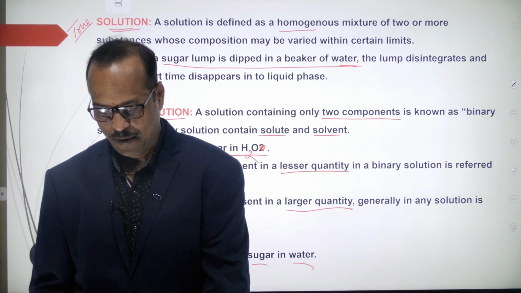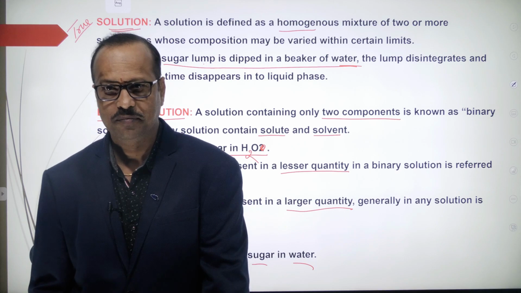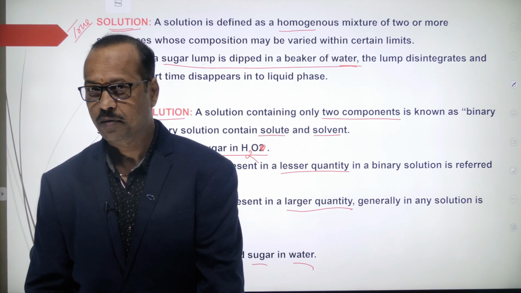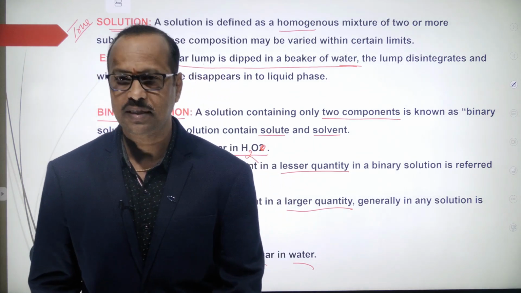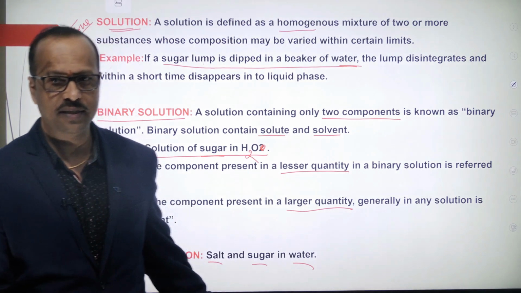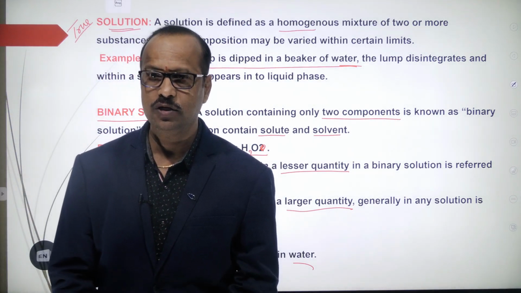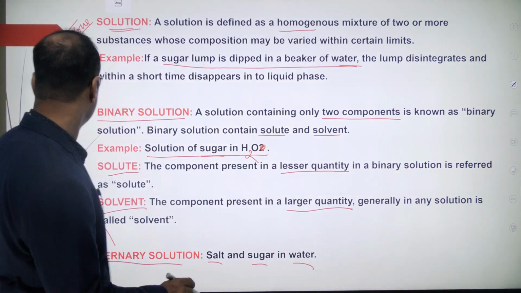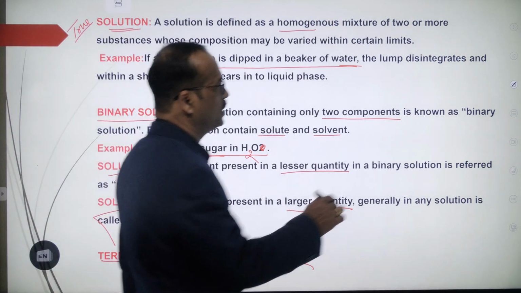Generally, if any person is suffering with diarrhea, like loose motion, at that time the person undergoes dehydration. In such cases, this water is given to the patient to overcome that problem. So ternary means which consists of three components.